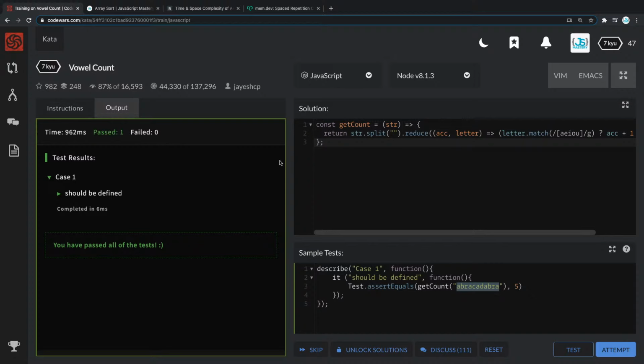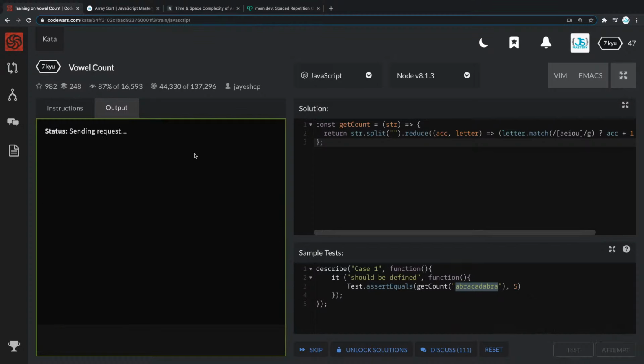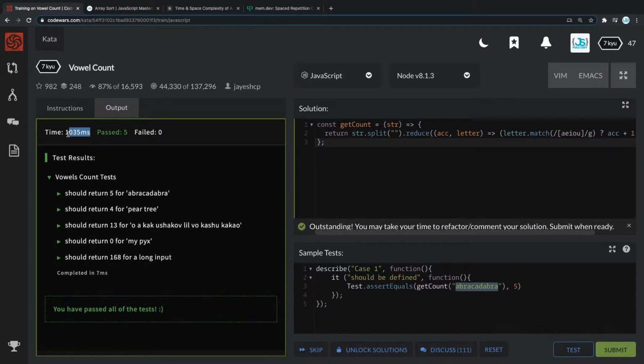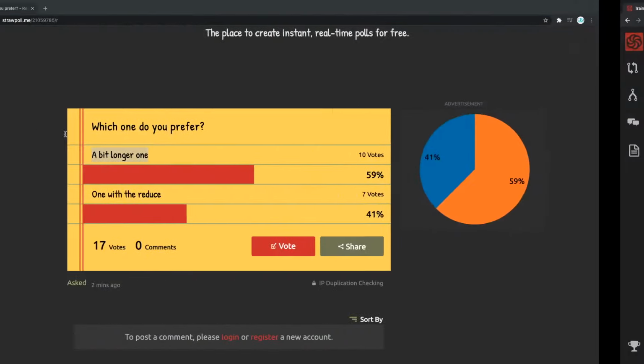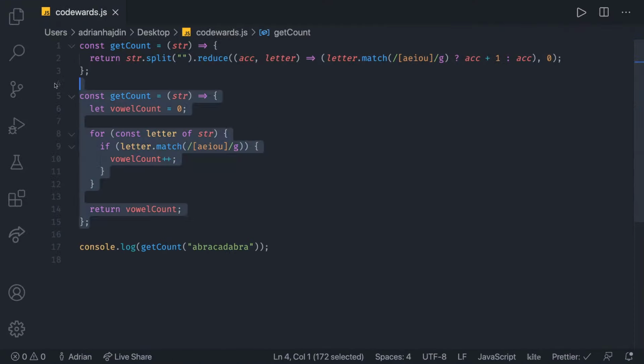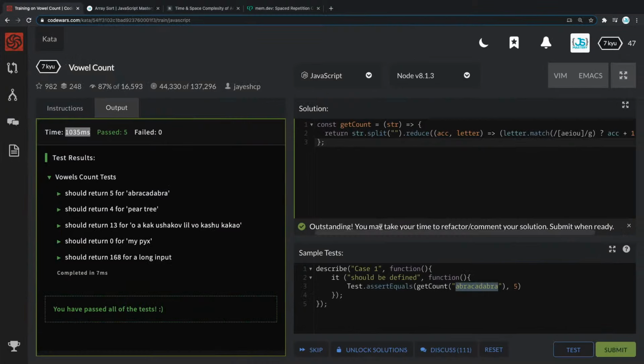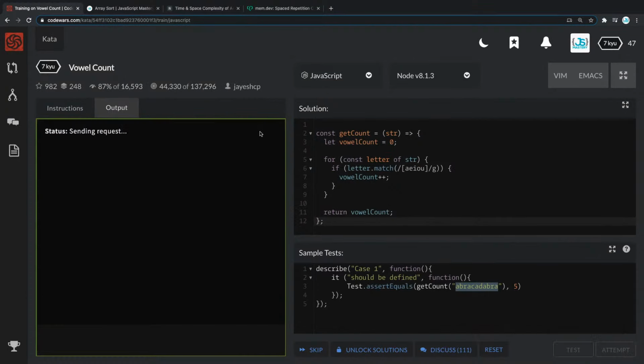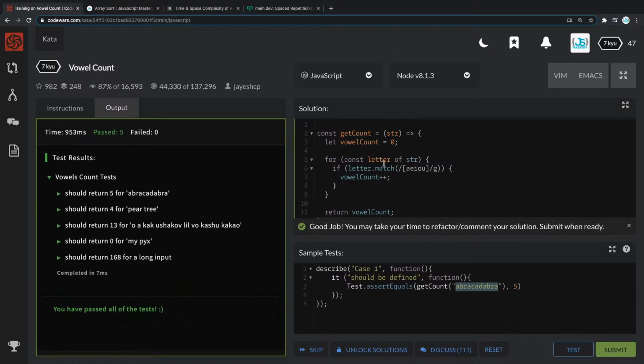I wouldn't say there are any performance differences, especially at this level. Oh, but this is just one test. Can I click attempt to see if it's actually gonna do more tests? Let's see. Yeah, it's also 5 tests for 1 second. And if I get the older one back, let's see what that's gonna be. And let's see, attempt. This one is also the same. Sometimes it's going to be higher, sometimes lower, but generally it's absolutely the same for a small number of inputs. Don't think about the performance on this level of things. It's all going to be extremely fast. And let me read through the comments.